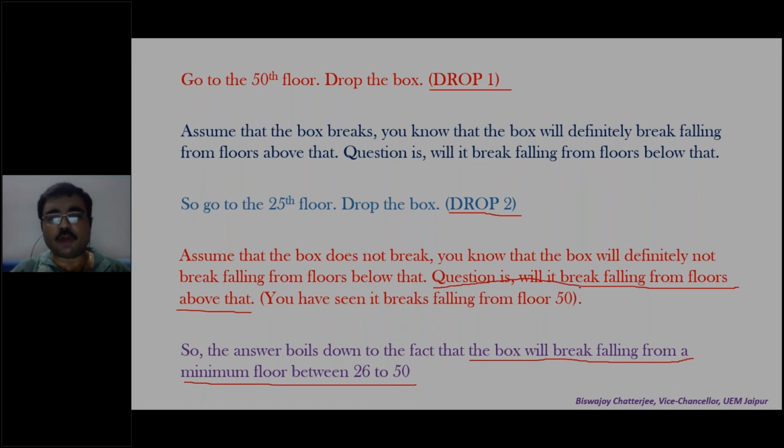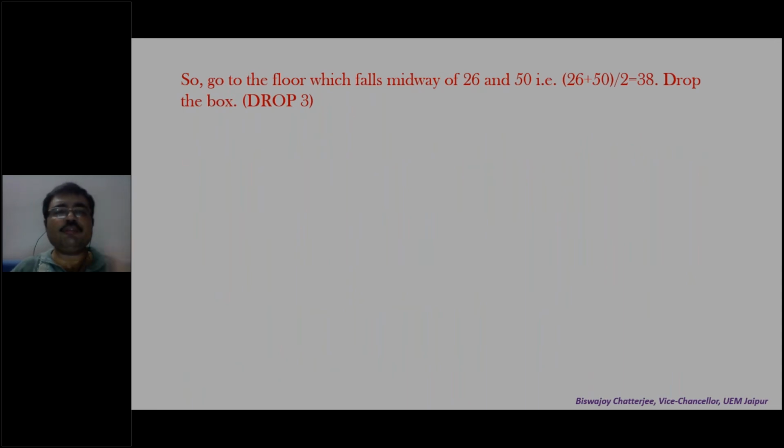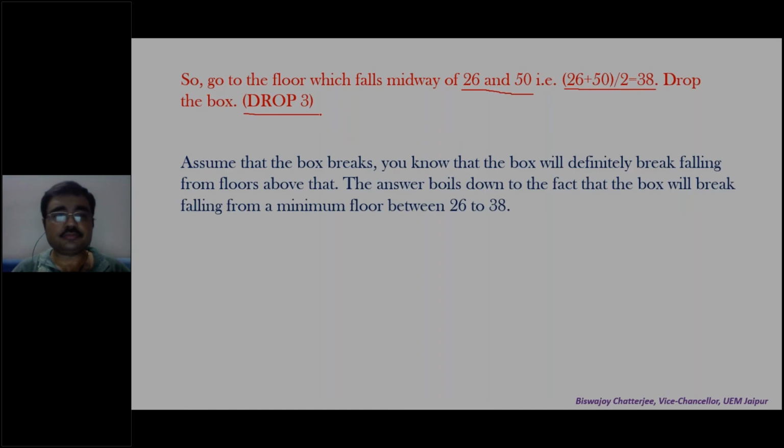And how many drops have you taken for that? You have only taken 2 drops till now. And your solution now boils down between 26 to 50. What to do? Go to the floor which falls midway of 26 and 50. You're always choosing the midway. So what is that? Is it 26 plus 50 by 2? That is 38. Drop the box from the 38th floor. That is your drop 3, remember.